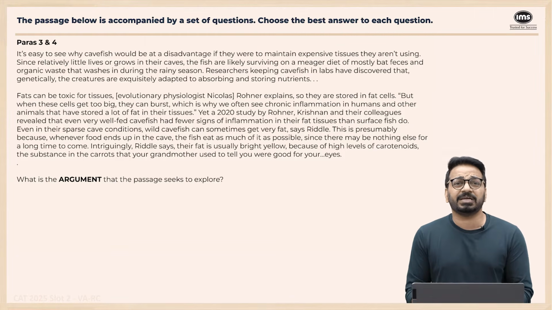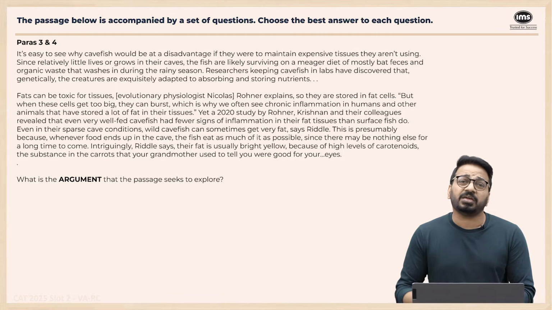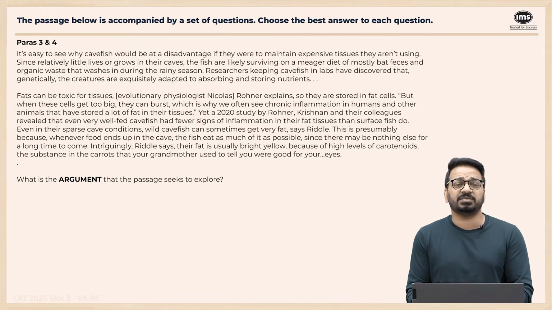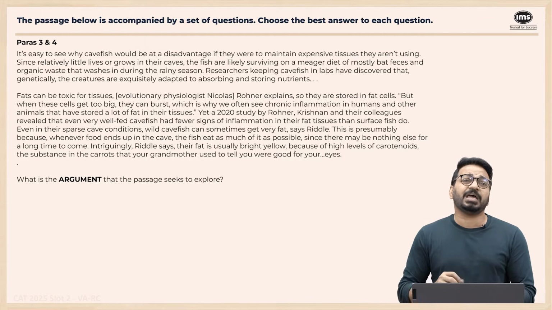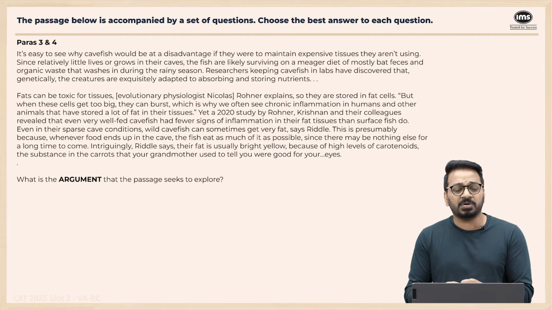So it's saying that obviously inside a cave, everything is dark. When it's dark, even if you have eyes, you cannot see anything. So what's the point of having eyes? That is why over a few generations, cavefish adapted to not have any eyes. But they have another superpower. What is that superpower? They're exquisitely adapted to absorbing and storing nutrients. That is something that they're very good at.